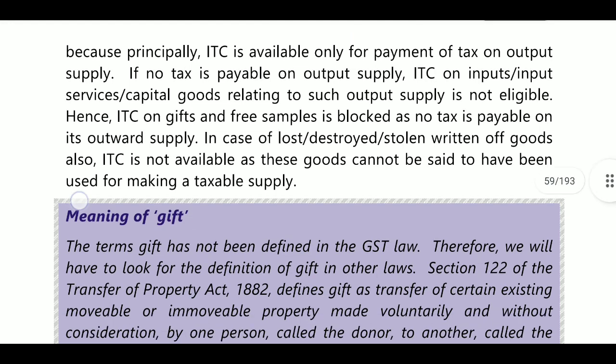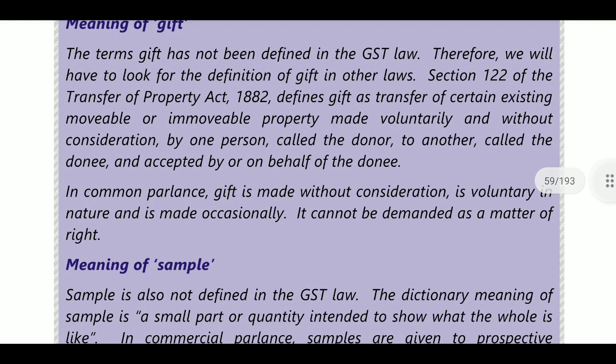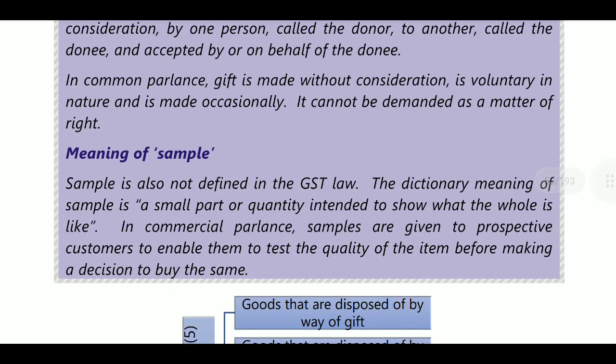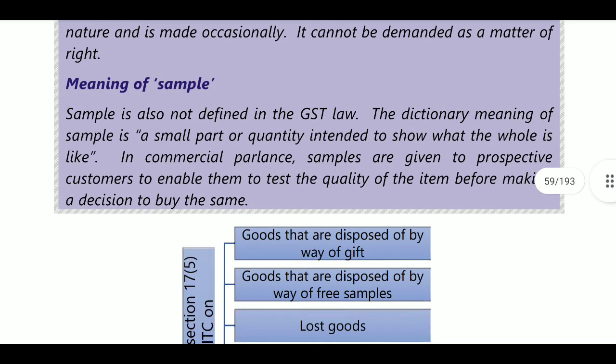Next, the meaning of gift. Gift is not defined in GST law. Section 122 of the Transfer of Property Act defines a gift as a transfer of certain existing movable or immovable property, made voluntarily and without consideration, by one person called the donor to another person called the donee, and accepted by or on behalf of the donee. In common parlance, a gift is made without consideration, is voluntary in nature, is made occasionally, and cannot be demanded by anyone.